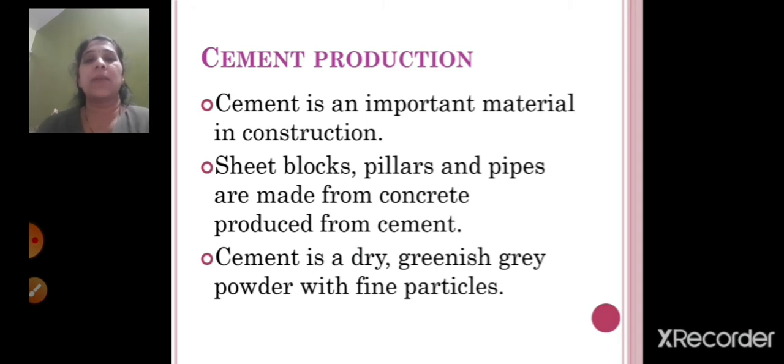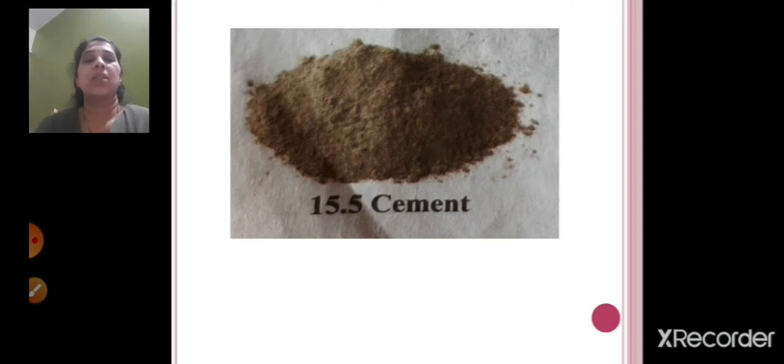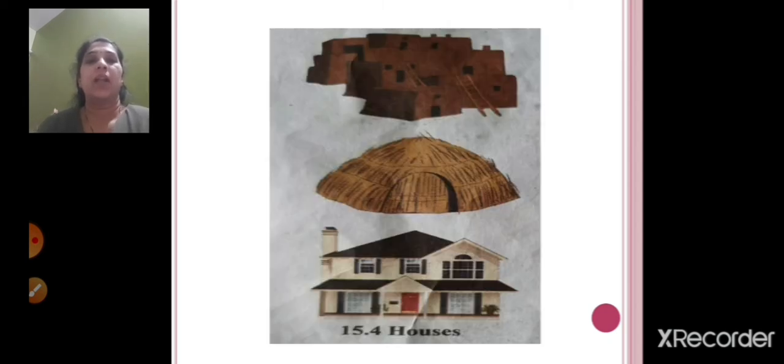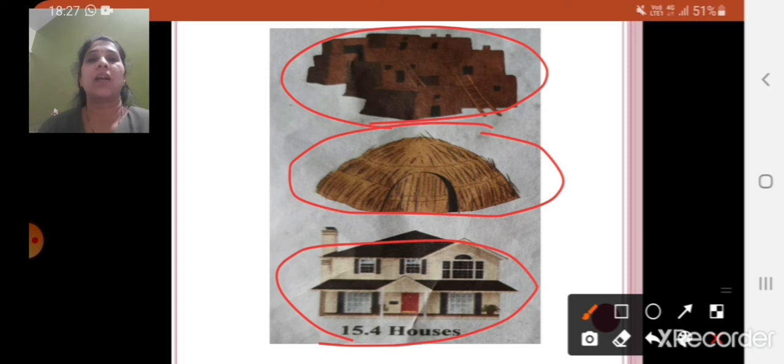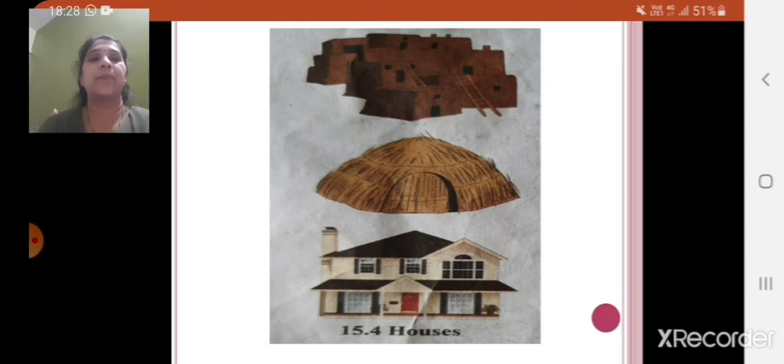So how does this cement look? It is a dry powder and it is greenish gray in color with fine particles in it, right? Now this is the image of the cement. With cement, you can prepare houses like this, right? Previously the houses were prepared from mud, sticks or grass. But nowadays you can see houses like this, which are prepared from cement, right?